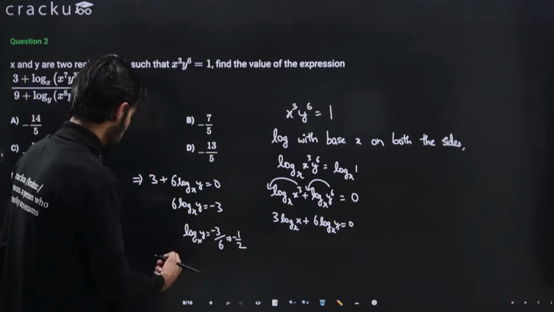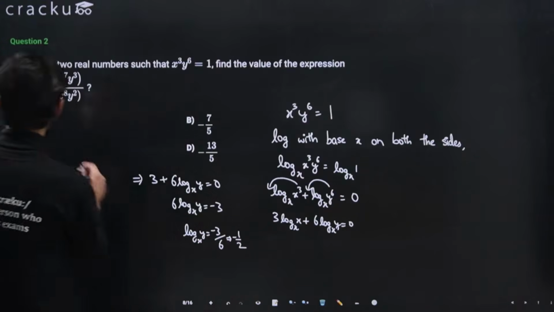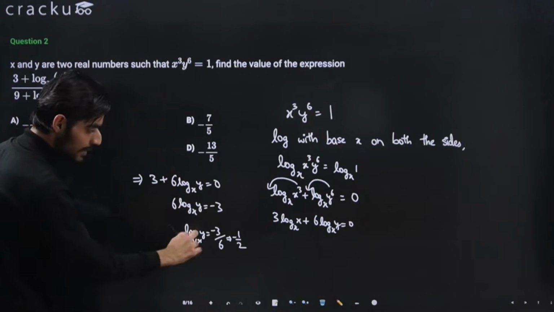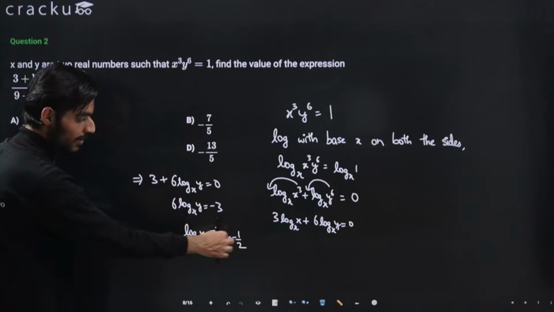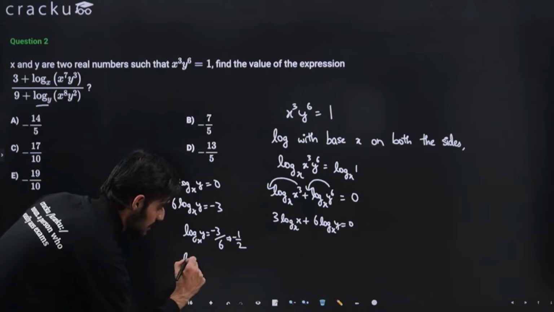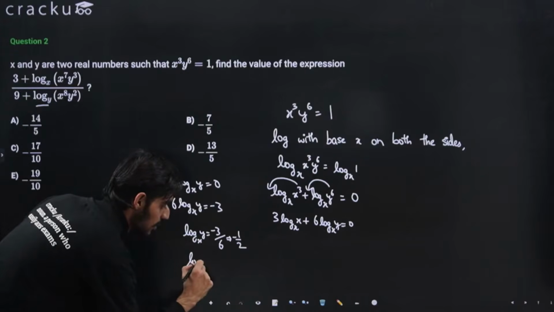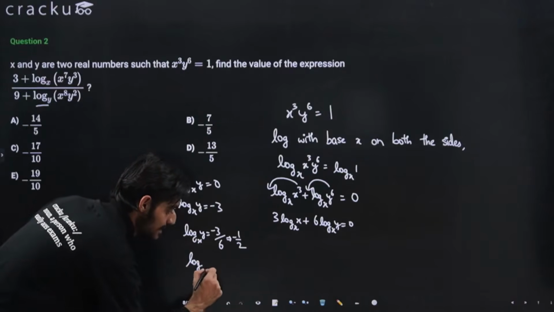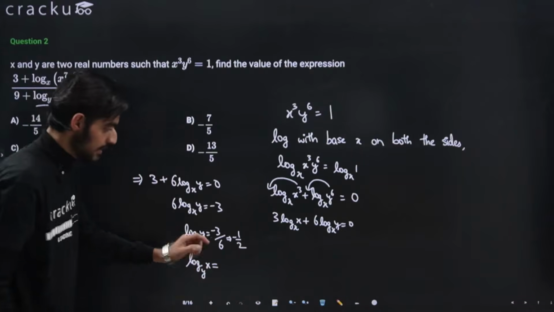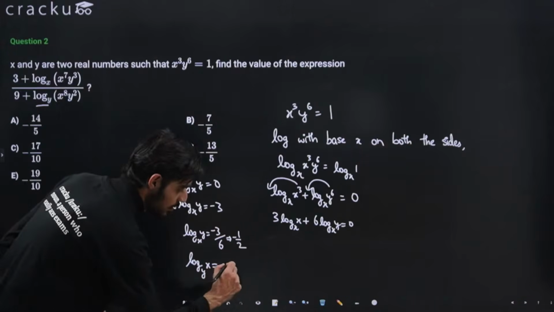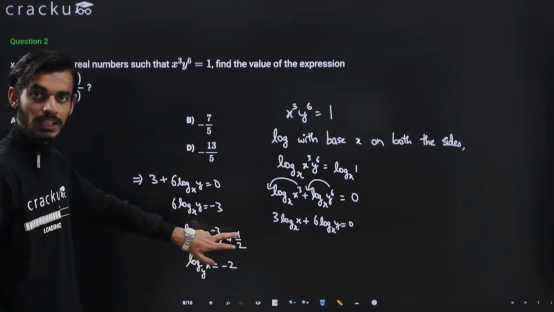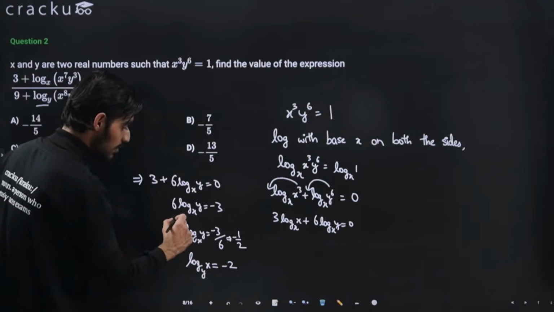So we are able to figure out the value of log with the base x, argument y, as minus 1 by 2. Also, because we are asked to calculate with the base y, like I told you, we can just interchange the base and argument and take the reciprocal. So log with base y and argument x will be equal to minus 2. I have just interchanged the argument and base, and on the right hand side we just do the reciprocal. So you figure out the two values.